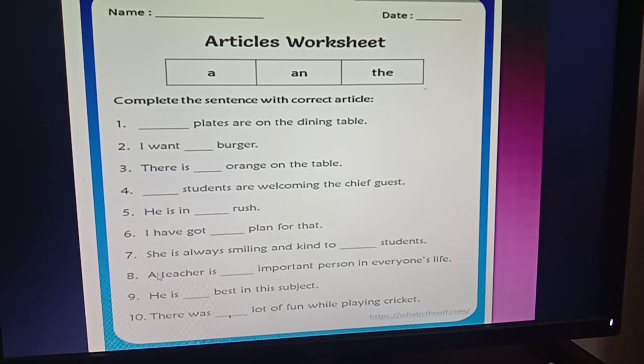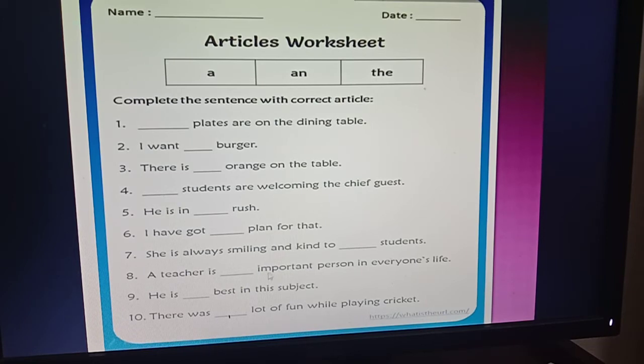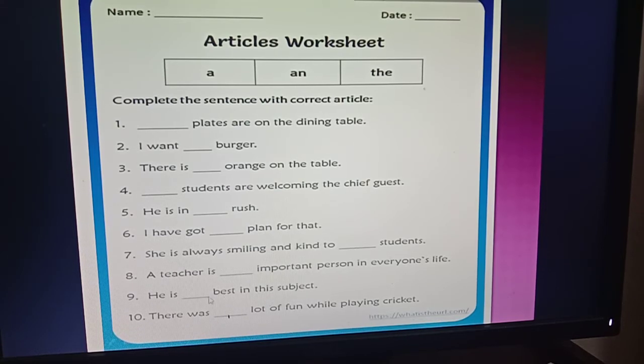Then number 8, our teacher is dash important person in everyone's life. So here the word important starts with the vowel sound I, that's why you have to use here an. Okay, then number 9, he is dash best in his subject. You know, before a superlative degree you have to use the. So best is the superlative degree, that's why you have to use here the.